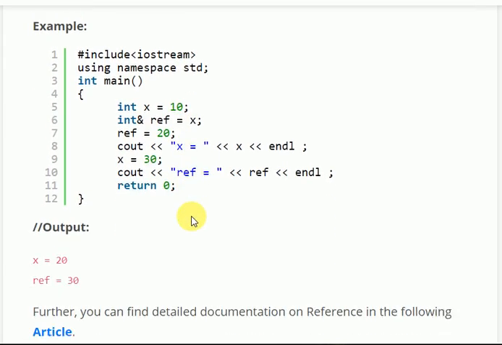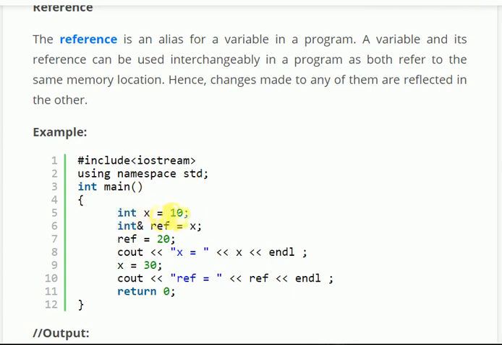Okay, so let's come to this example. int x = 10; int &ref = x. So ref is the reference variable of variable x. Okay, and &ref is the syntax: int &ref. The & is basically used for address. It basically tells that the address of x as well as the address of ref are both the same because we are using int &ref = x.